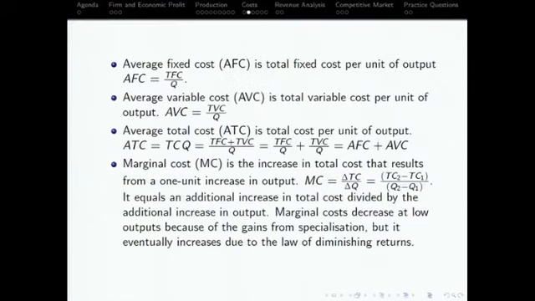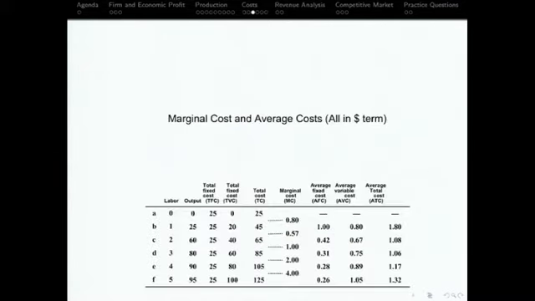Now, this is the definition of the total cost, total fixed cost, total variable cost. I already covered that. Remember? Does it look familiar? Okay. Then again, this is your second example. Again, I ask you, make sure how I get these numbers. Please do it. Because you'll find very soon there's a practice question which requires those skills. And in the final exam, there will be some questions related to that. It will be much easier if you practice, because in the final exam, if I ask you, okay, this is the table, calculate average cost, average variable cost, all you need to do is just follow the definition and put those figures.